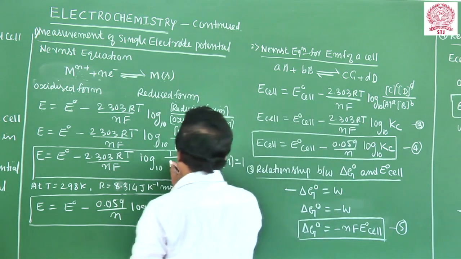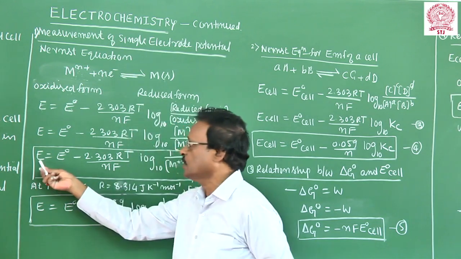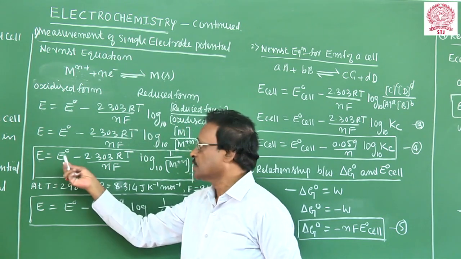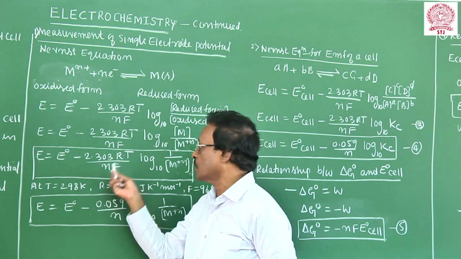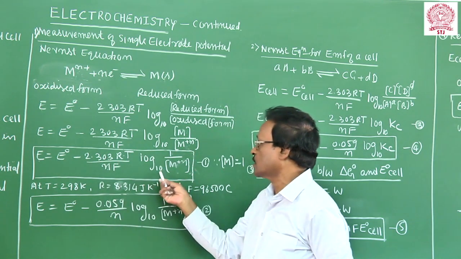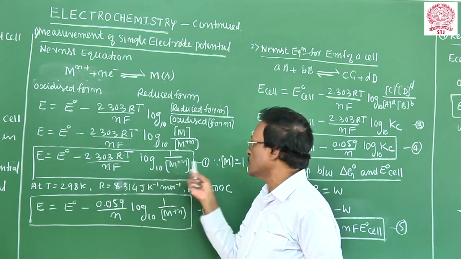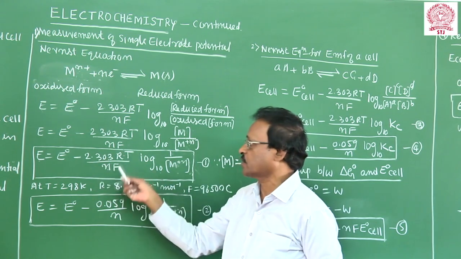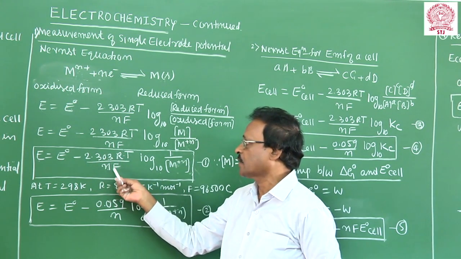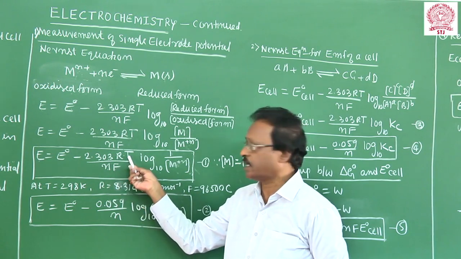So E is equal to E naught minus 2.303 RT over nF log to the base 10 of 1 upon the metal ion concentration. This is equation 1. Now I will give a simplified form of the first equation. We know the value of R, we know the value of F. Suppose I take T as 25 degrees centigrade, 298 Kelvin.